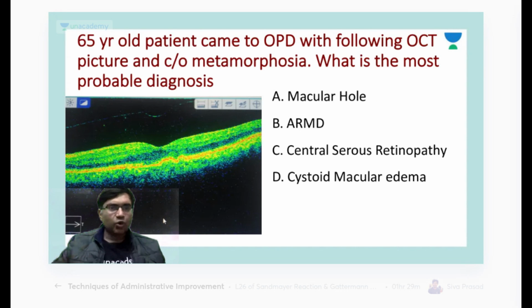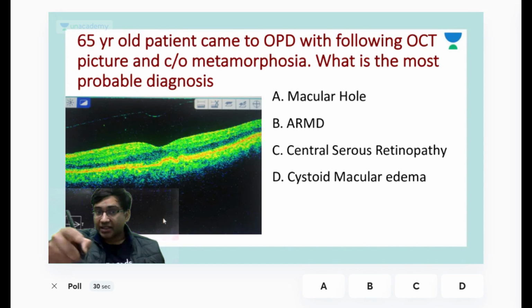A 65-year-old patient came to the OPD with the following OCT picture and complains of metamorphopsia. What is your most probable diagnosis? So we are going with the OCT series today. Macular hole, ARMD, central serous retinopathy, or cystoid macular edema. I just told you about this OCT right now.